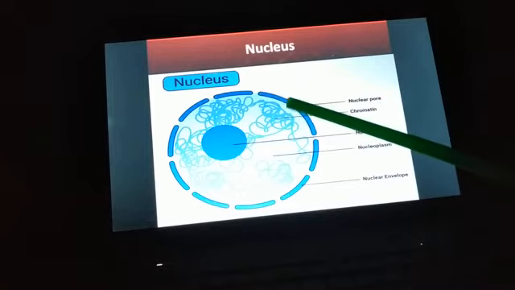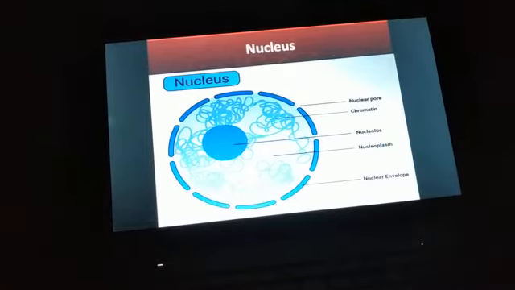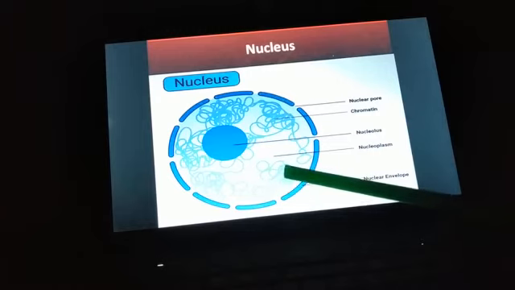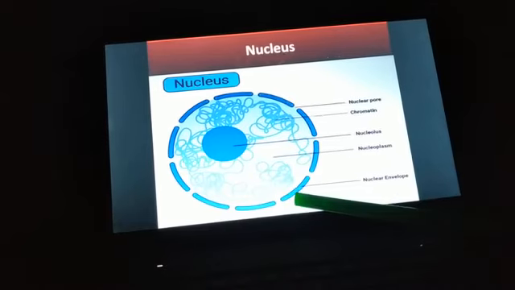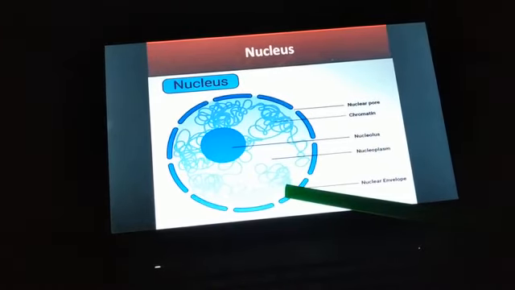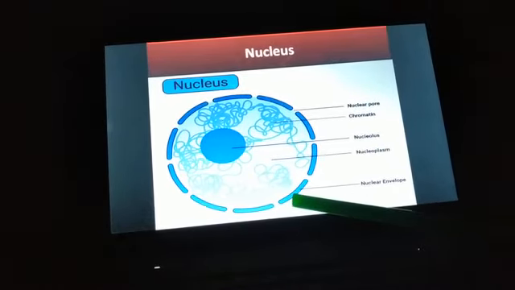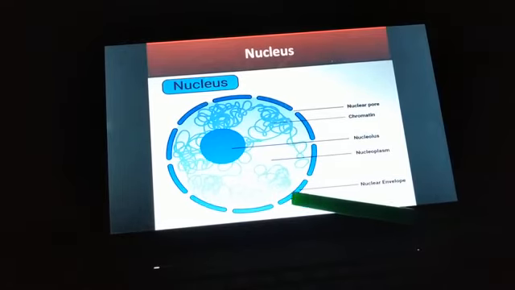And this nuclear envelope consists of two membranes. One is the inner membrane, which is present towards the inside, and one is present on the outside, that is the outer membrane. So the nucleus has two membranes, inner membrane and outer membrane, two layers.